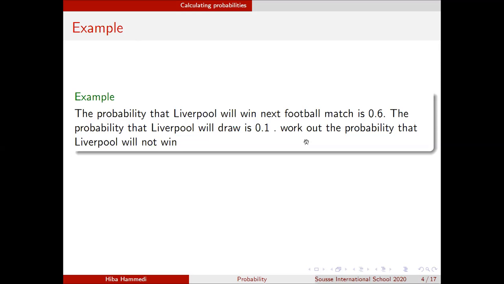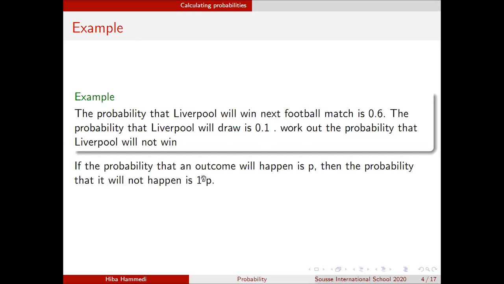The team will not win is not equal to the team is losing, okay? Because we have 3 outcomes: winning, losing, and drawing. So the probability that an event won't happen or an outcome won't happen is equal to 1 minus the probability that that event will happen in the future.